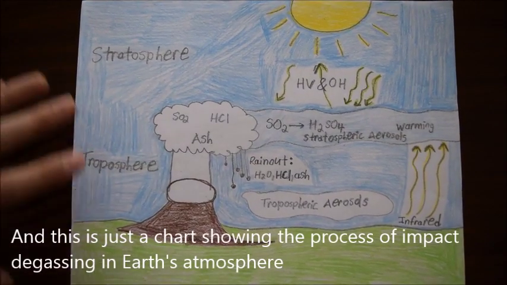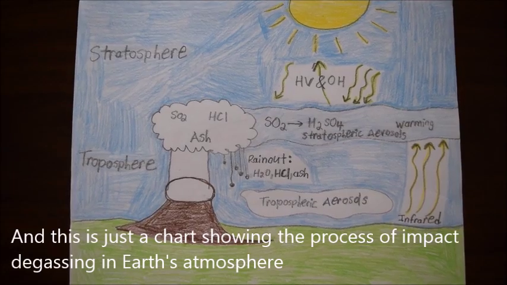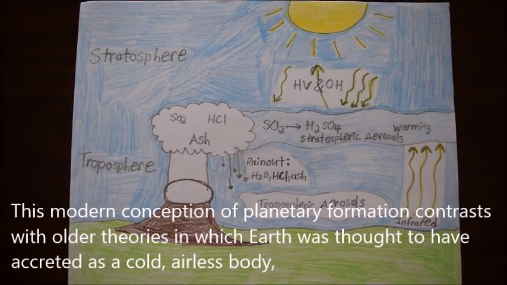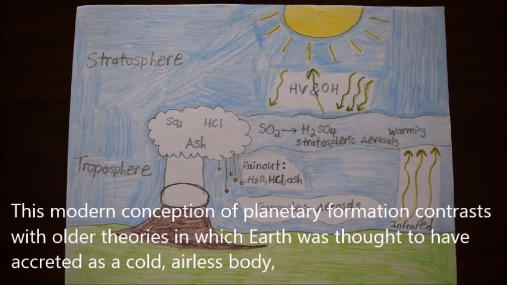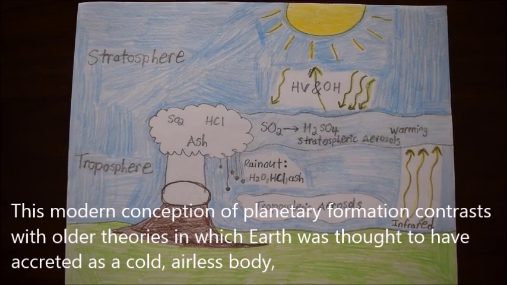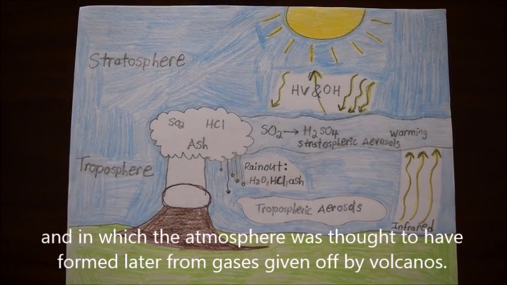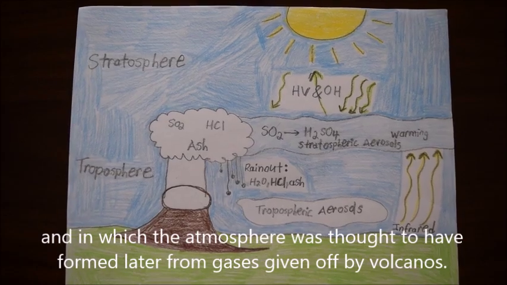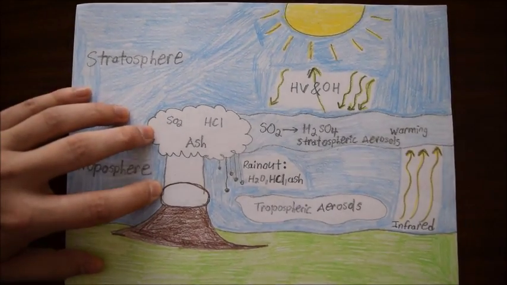And this is just a chart showing the process of impact degassing in Earth's atmosphere. This modern conception of planetary formation contrasts with older theories in which Earth was thought to have accreted as a cold, airless body, in which the atmosphere was thought to have formed later from gases given off by volcanoes.